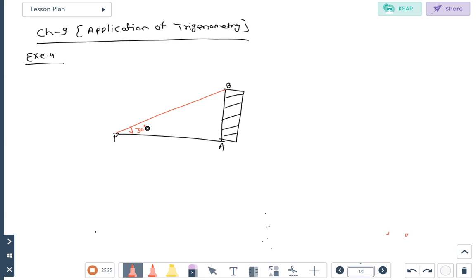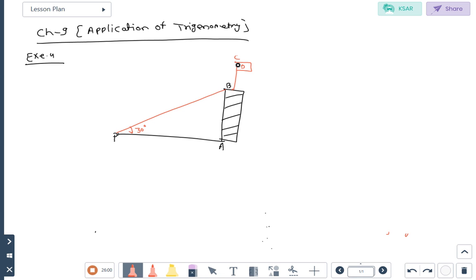Next, a flag is hoisted at the top of the building. Now what have you done, on this building you have put a flag. B that represents the C. So here BC represents the height of the flag or not? Yes, sir. And point B is the foot of the flag and point C is the top of the flag. Yes, sir. Now a flag is hoisted at the top of the building and the angle of elevation of the top of the flag staff. Where is the top of the flag staff?